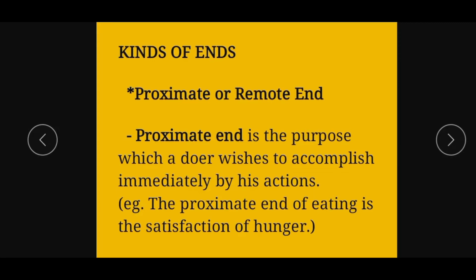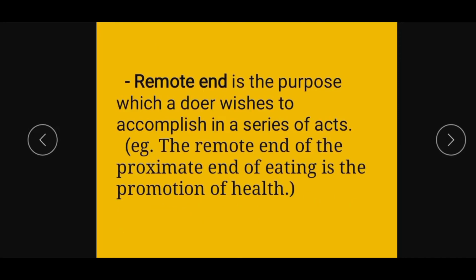Example, the proximate end of eating is the satisfaction of hunger. Remote end is the purpose which a doer wishes to accomplish in a series of acts. Example, the remote end of the proximate end of eating is the promotion of health.